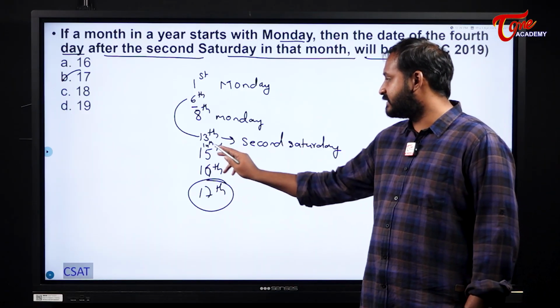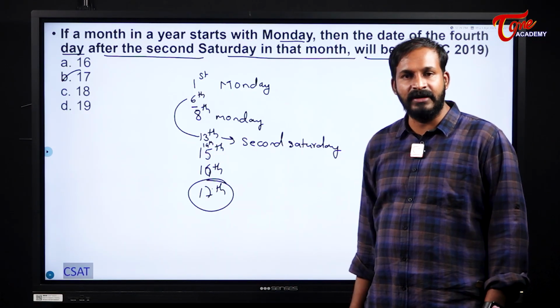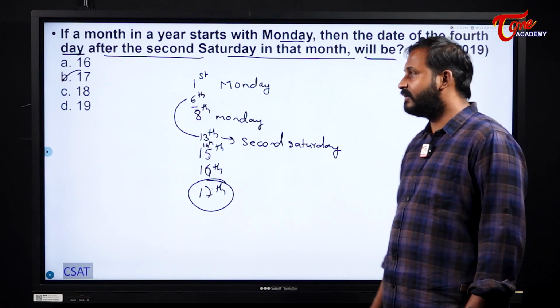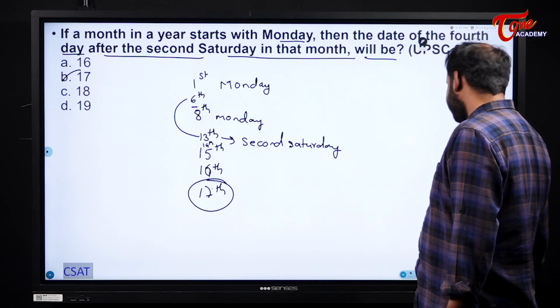Okay, so 13th is the second Saturday, 1, 2, 3 and the 4th day will become what? 17th. The 4th day will become 17th.